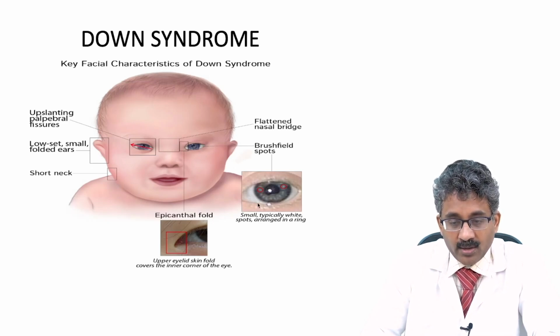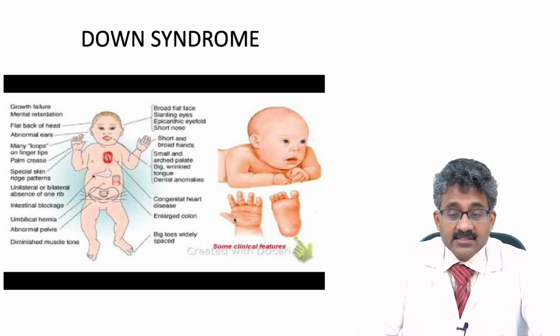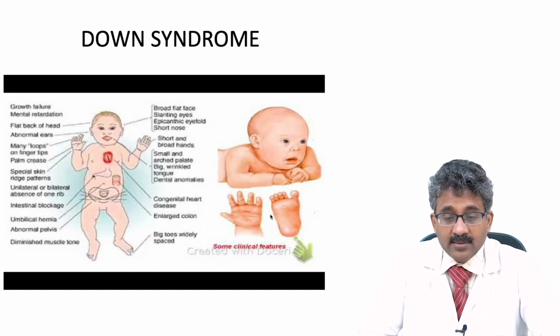Brushfield spots: here you can make out the whitish spots arranged in a ring. And you can make out the epicanthal fold, an extra fold of skin which covers the inner corner of the eyes. Other characteristic features: single palmar crease, students, and the distance between the great toe and the second toe is increased.